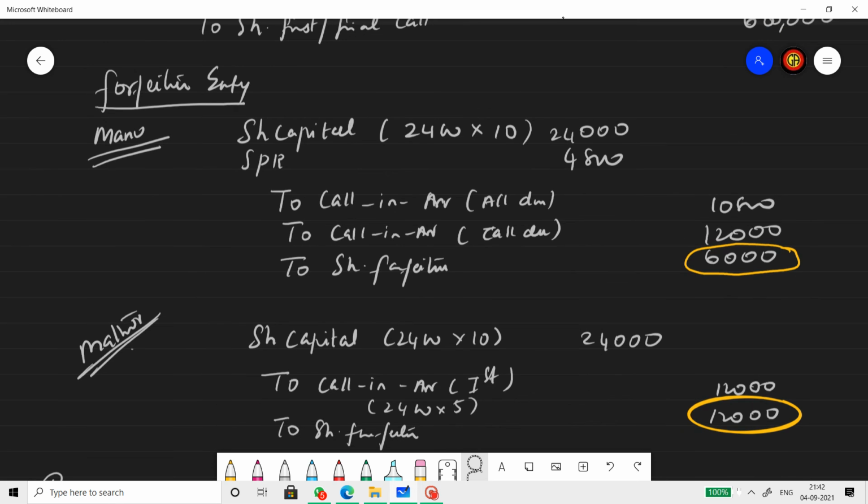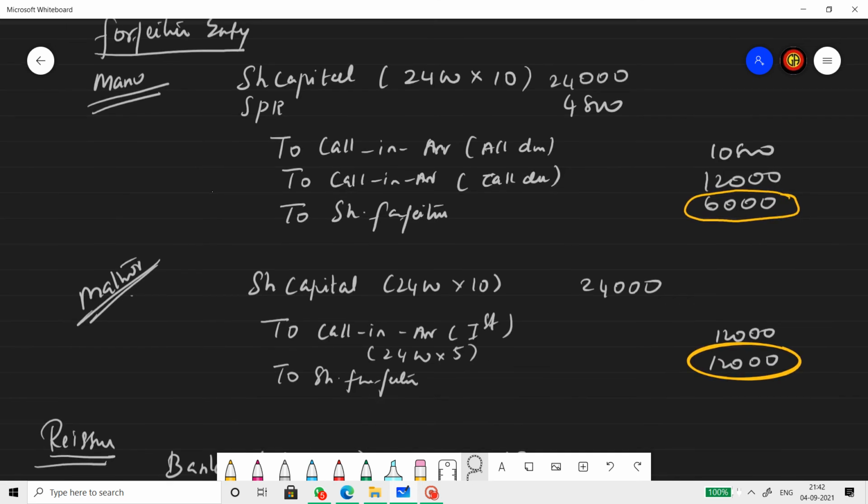Now the forfeiture entry. Both the shares are forfeited, both Manu's and Madhur's, but I prefer to do separate entries here, which will help you to understand it better. First Manu's forfeiture: share capital account 2,400 into 10, called up value; SPR 4,800. Just see the working note, you will understand.